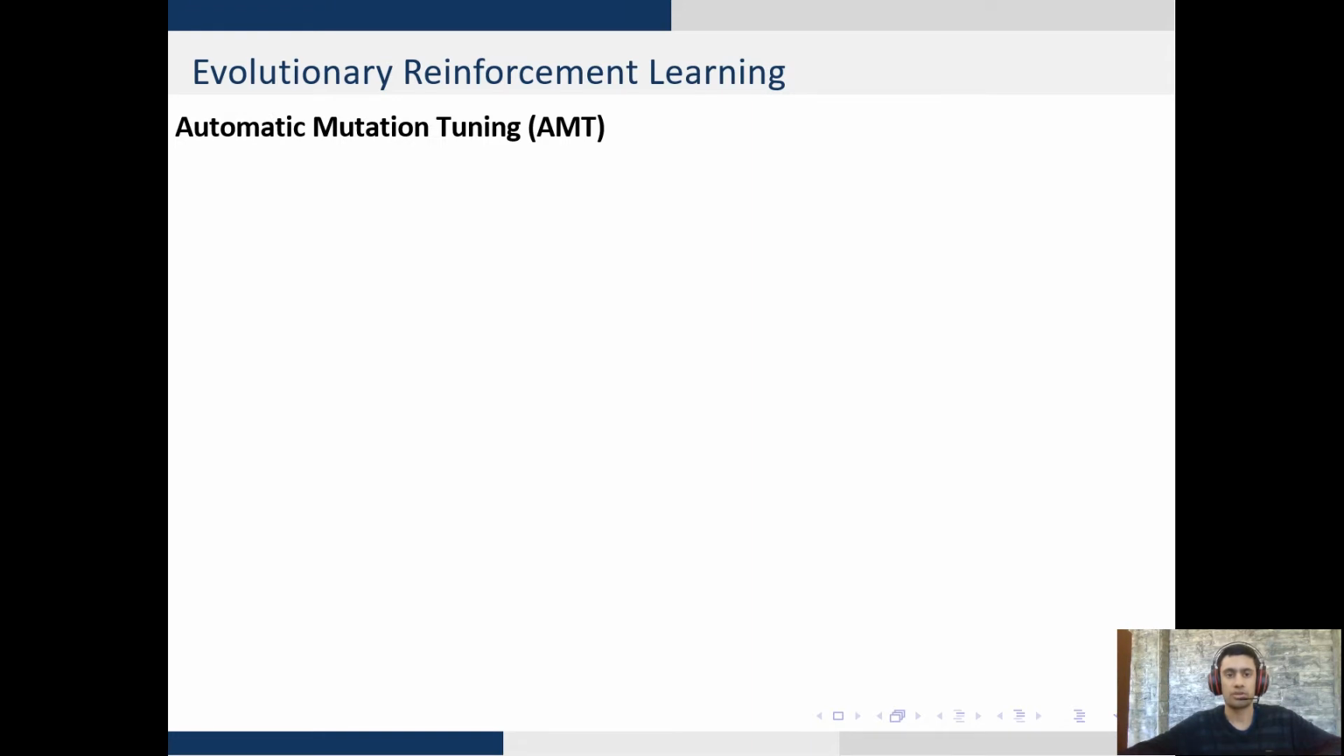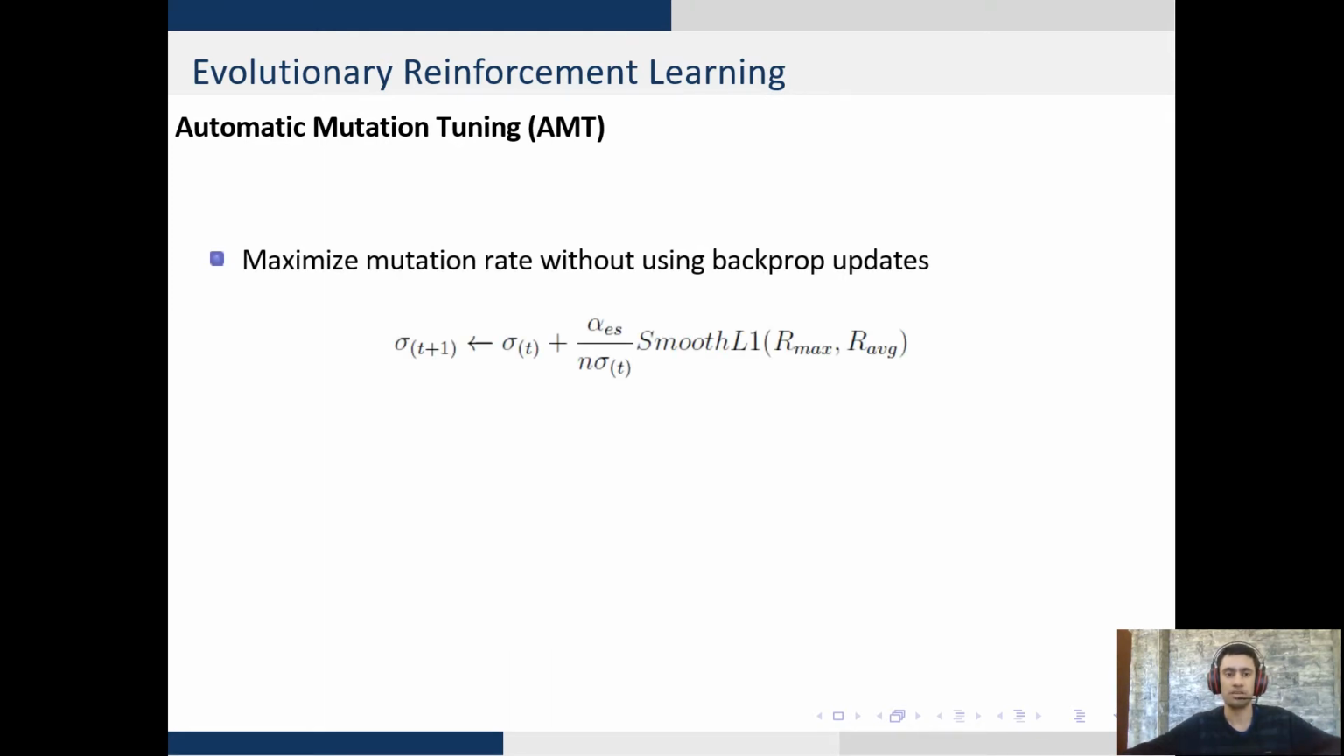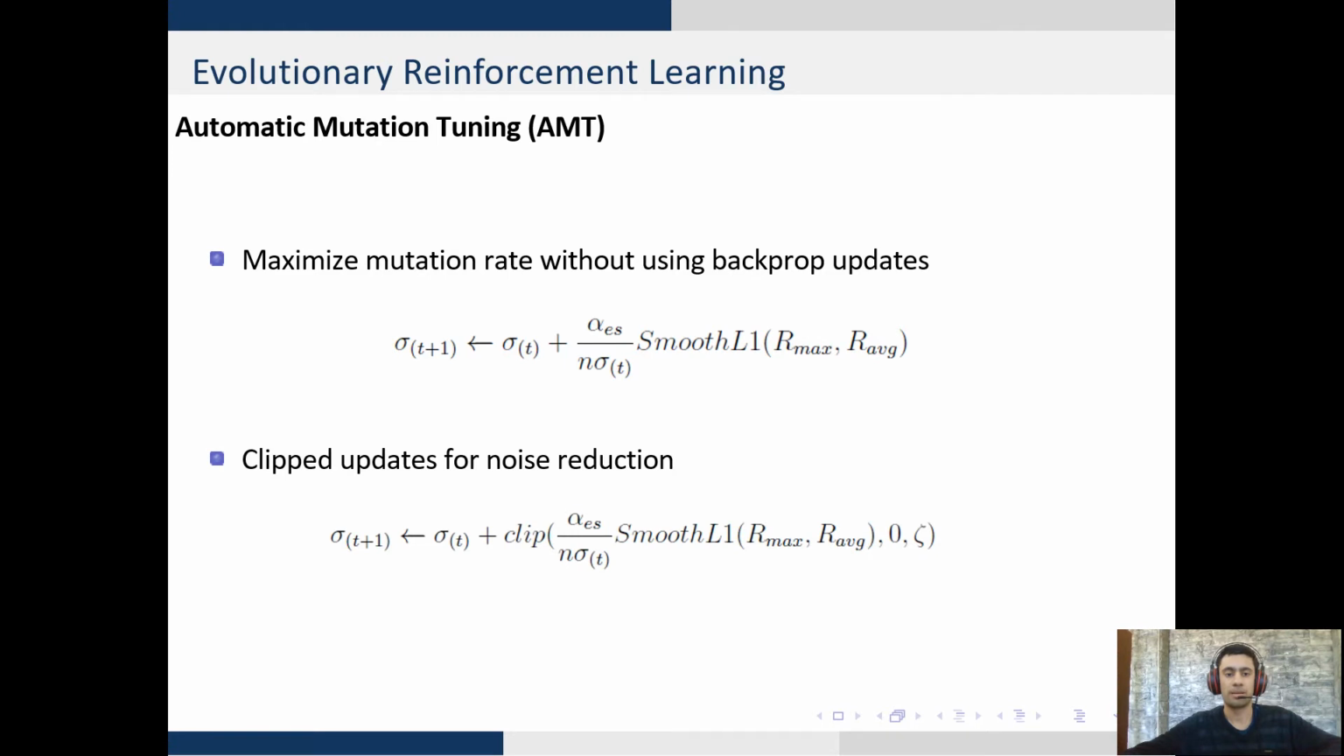Automatic mutation tuning, or AMT for short, is a tuning mechanism which allows the agent to learn and tune its parameters simultaneously. The method maximizes mutation rate without making use of gradient-based updates. So what you have is a loss-based update signal which updates the mutation rate based on the deviation between the best and the average learner in the population. The practical update of AMT clips the update to reduce noise and stochastic estimates arising from mutations. The provision of the AMT allows ESAC to scale to high-dimensional task spaces while tuning its parameters on the fly.